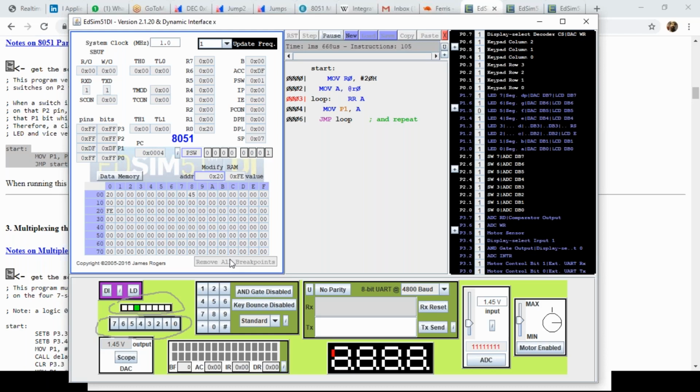But now it is doing it in a very fast way. So to make it visual to us, I have reduced the clock to 1 megahertz so that we can look at it visually. If you really want to do it at a rate visible to our eye, you cannot reduce the clock like this. Since it's a simulator, I reduced it.